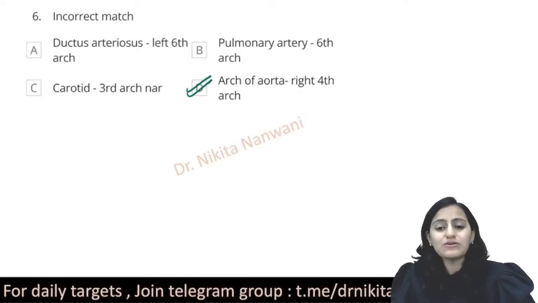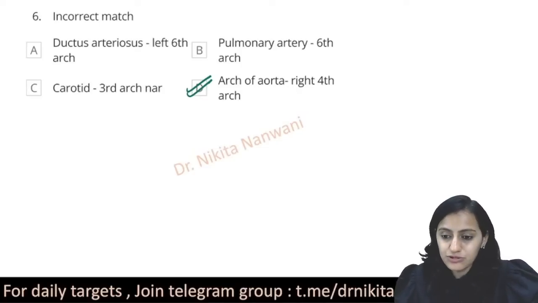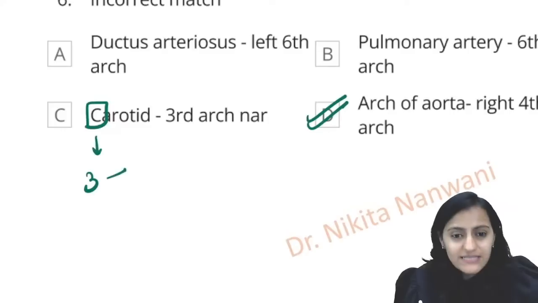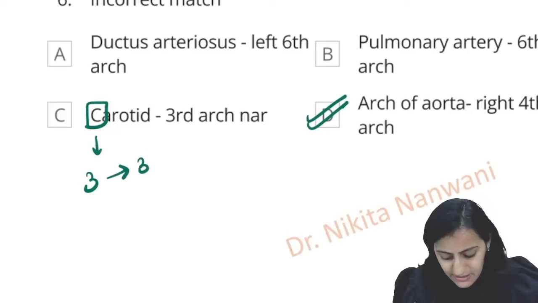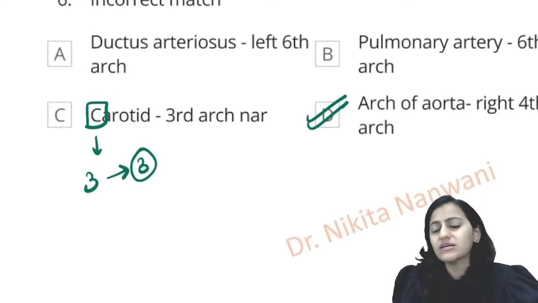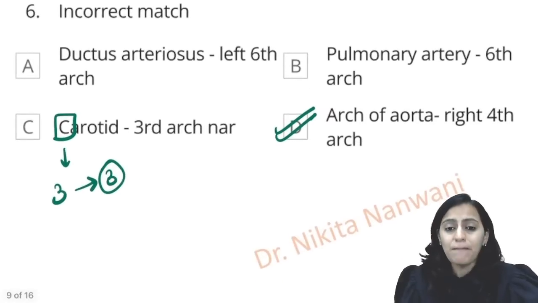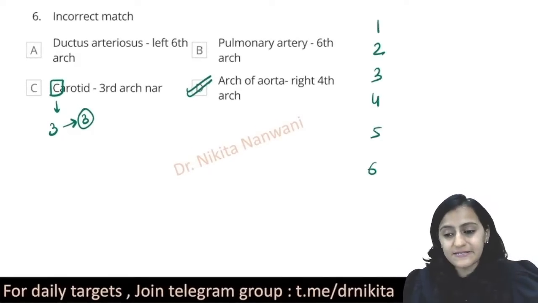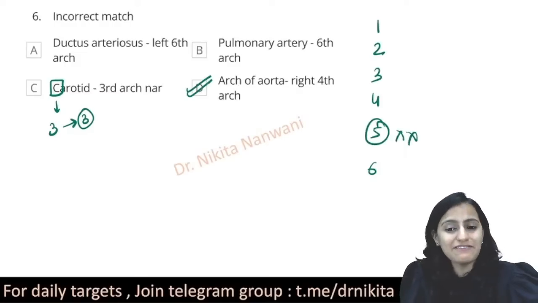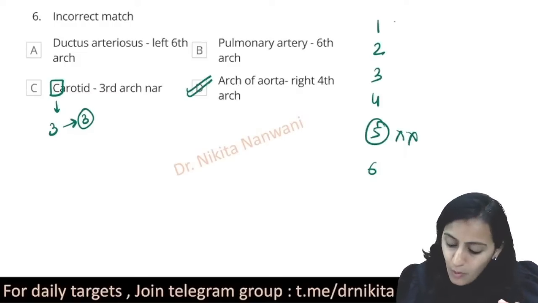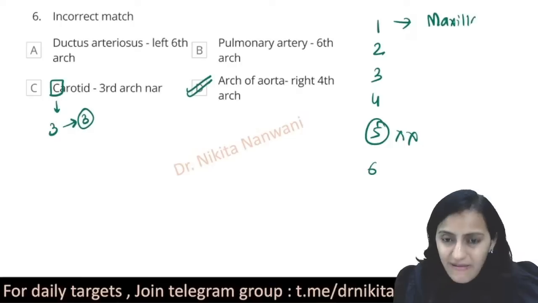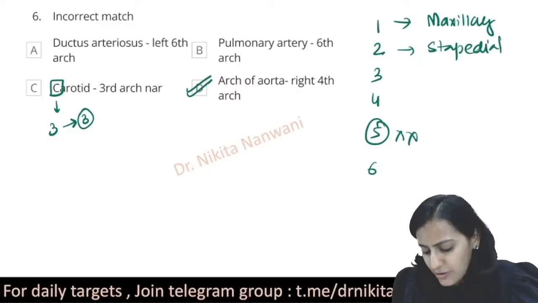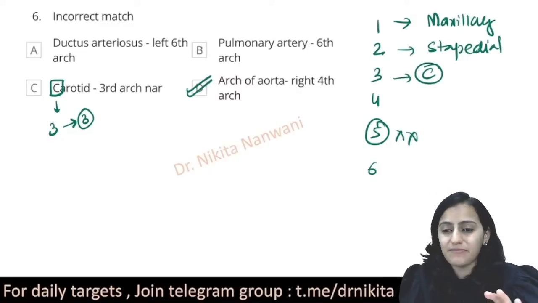Now, talking about the aortic arch derivatives, let me tell you the quick tricks here. Carotid, remember C is the third alphabet, so it is the third arch. Pulmonary artery, what is arising from the first, second, third, fourth, fifth and sixth? Remember 5 has no life, so nothing will come from 5. 1 is the arch of M, so you have maxillary artery. 2 is the arch of S, so you have the stapedial and the hyaloid artery. 3 is the third alphabet C.